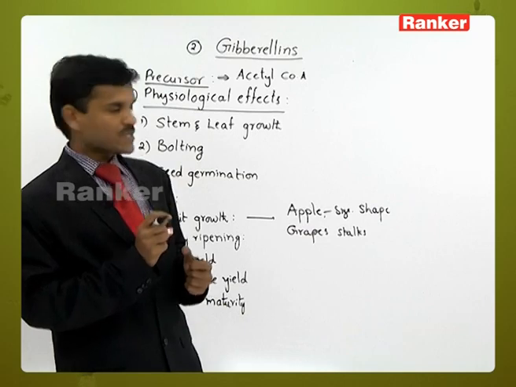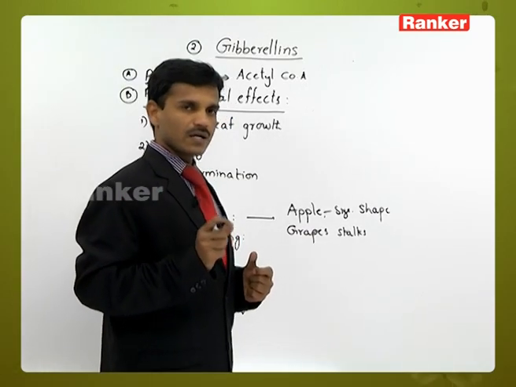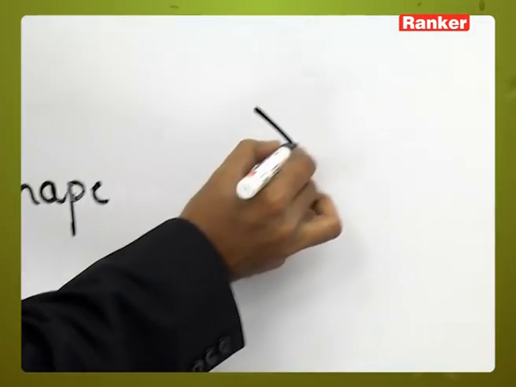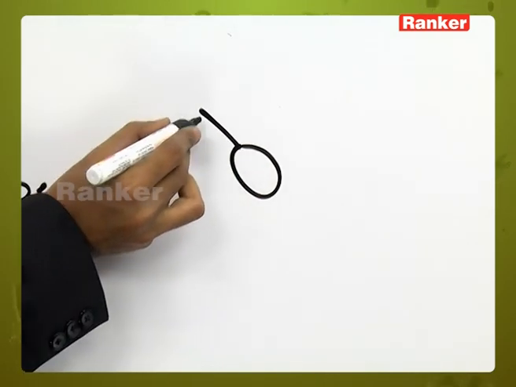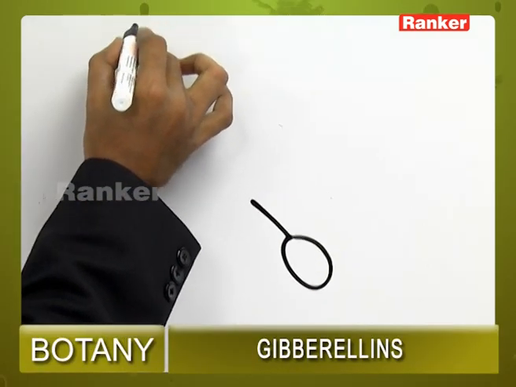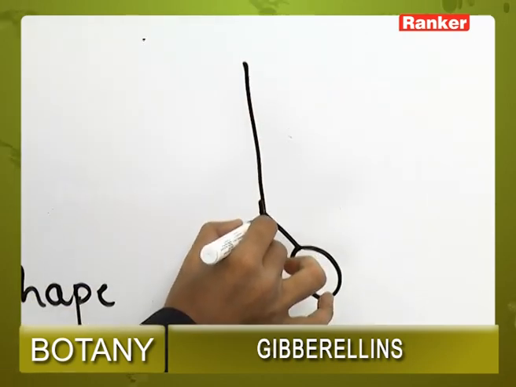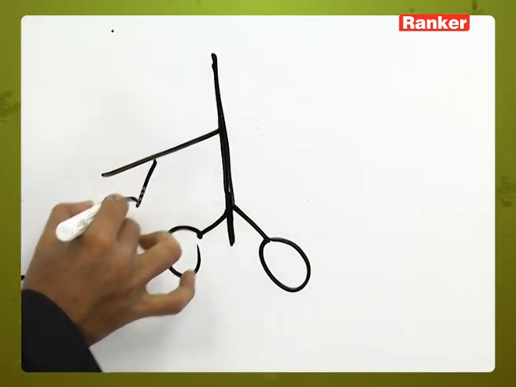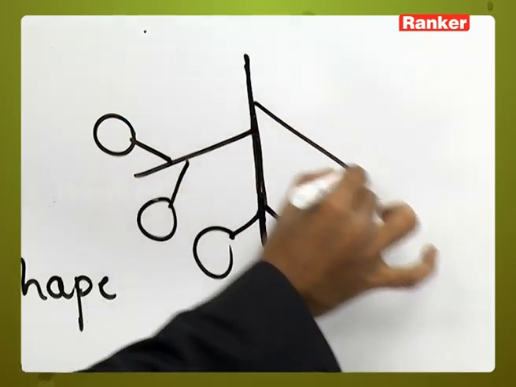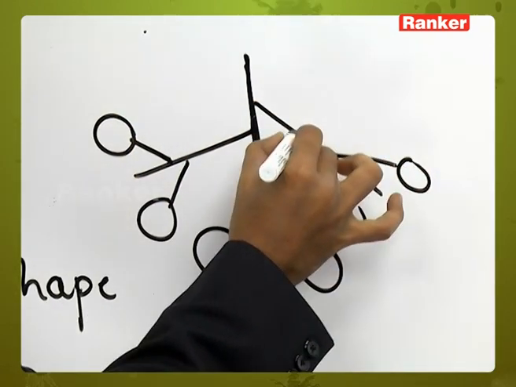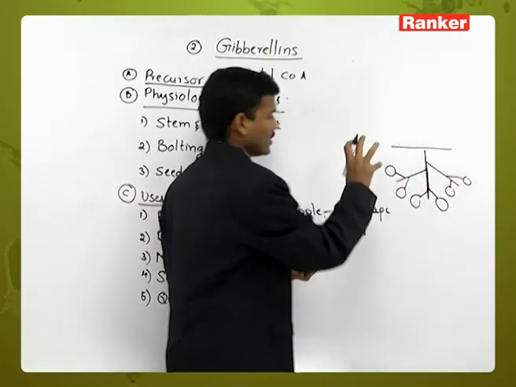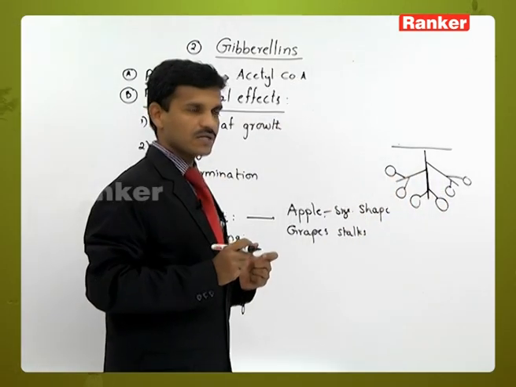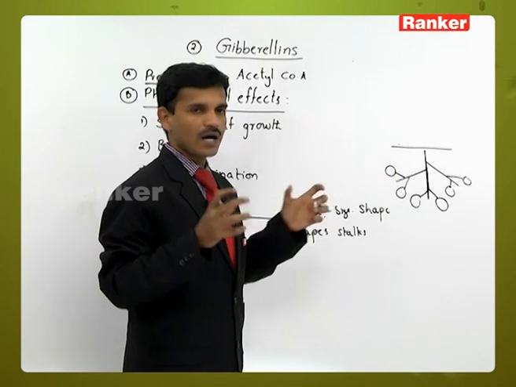If gibberellic acids are produced in the plant body, the fruit stalk grows. Generally, on the common stalk, a number of fruits are arranged. Here there is a bunch of grapes. The grape stalks, the fruit stalks, are very short, so all the fruits are arranged compactly.